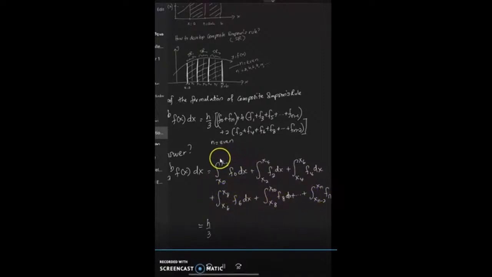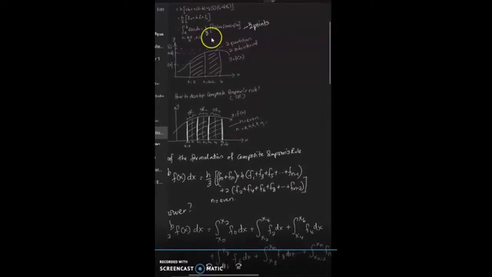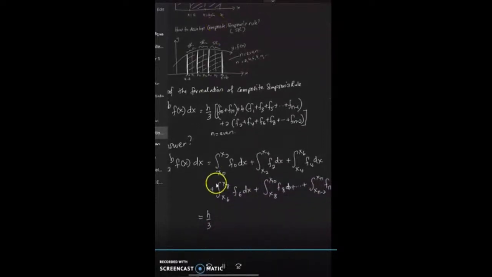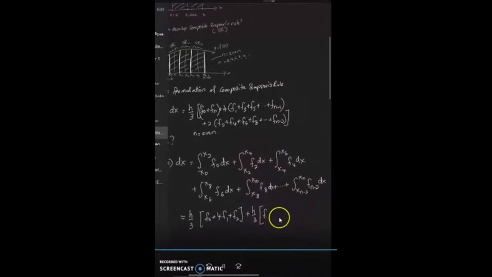The formula of the composite is h divided by 3. Still remember? F0 plus 4f1 plus f2 is one set of the interval using the 3 points. Another set is h divided by 3 times f2 plus 4f3 plus f4, for the next sub-interval.